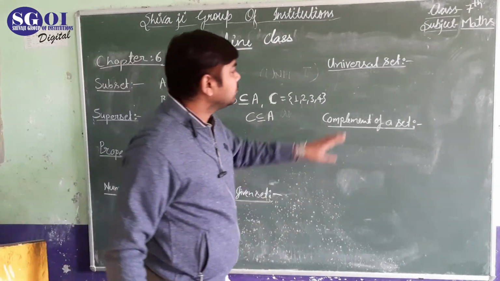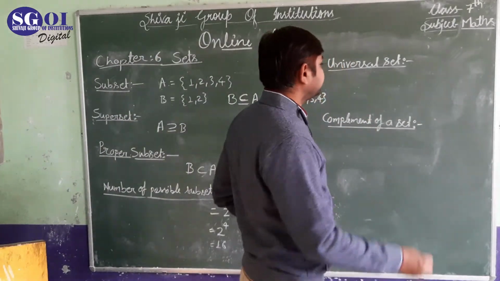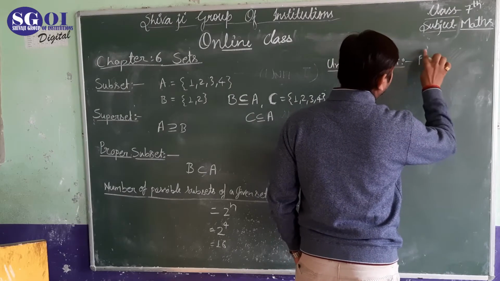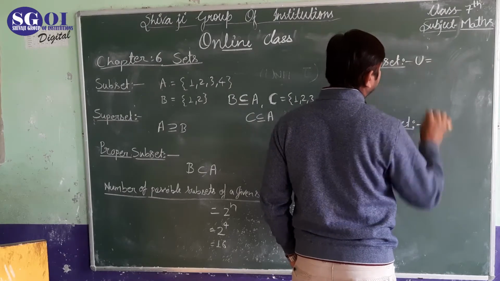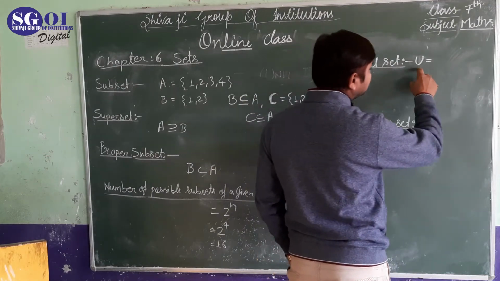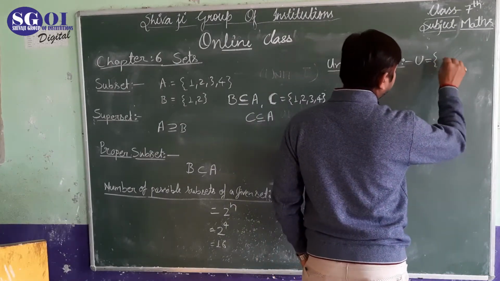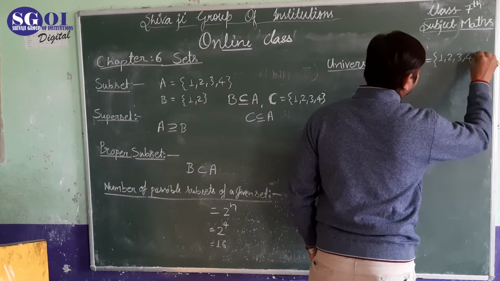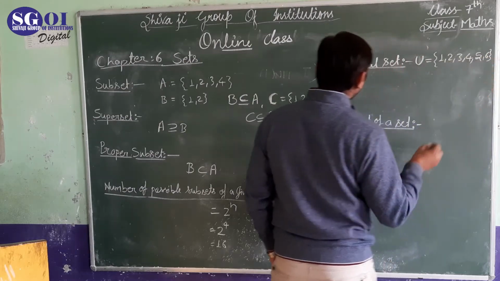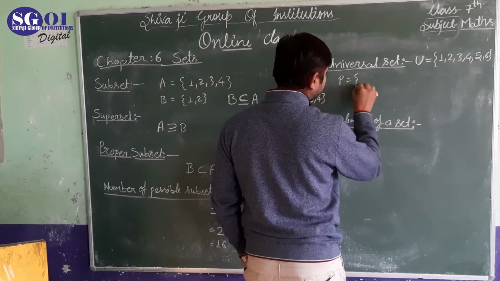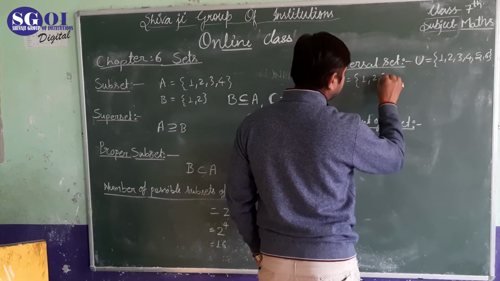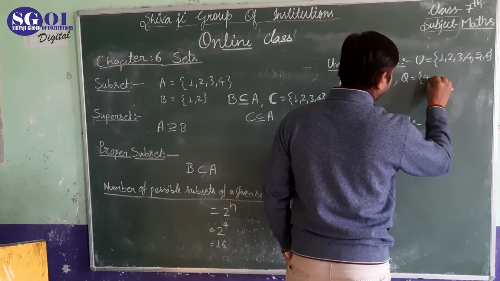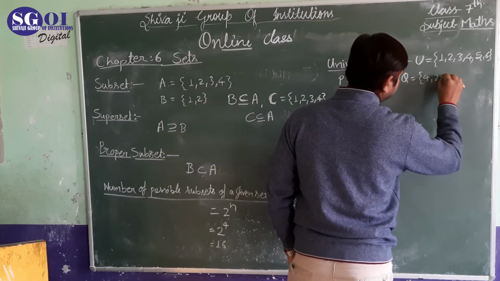Now let's come to the universal set. Generally, the universal set is represented by U. Let us say it has 1, 2, 3, 4, 5, 6, and another set P has 1, 2 and 3, and Q has 4, 2, 6.